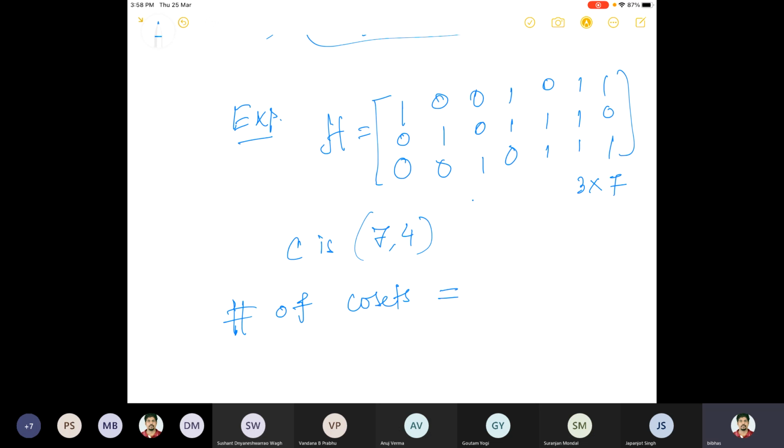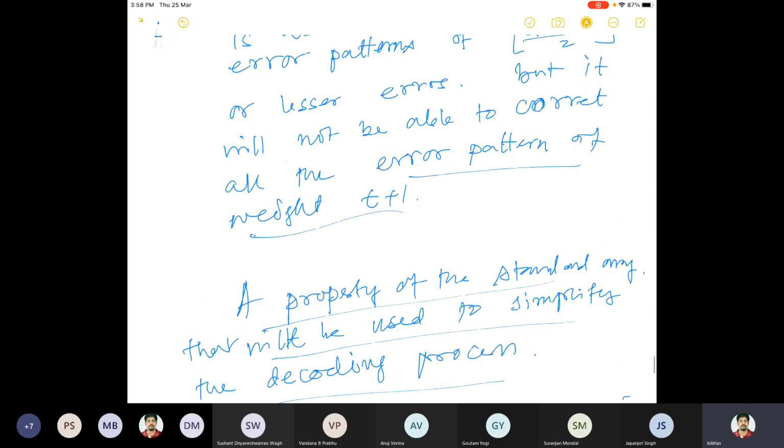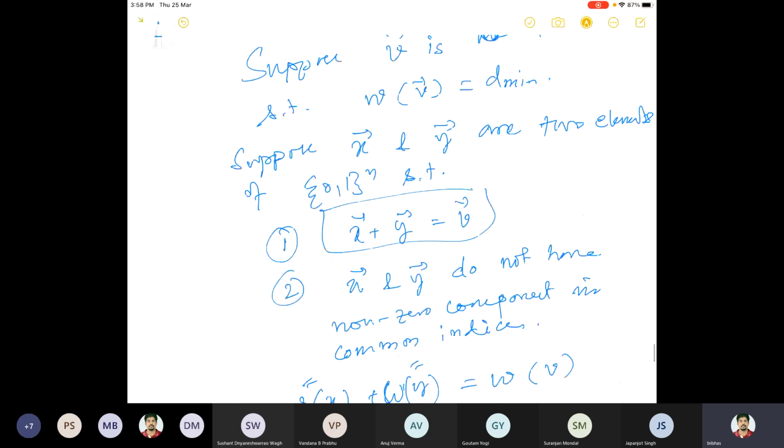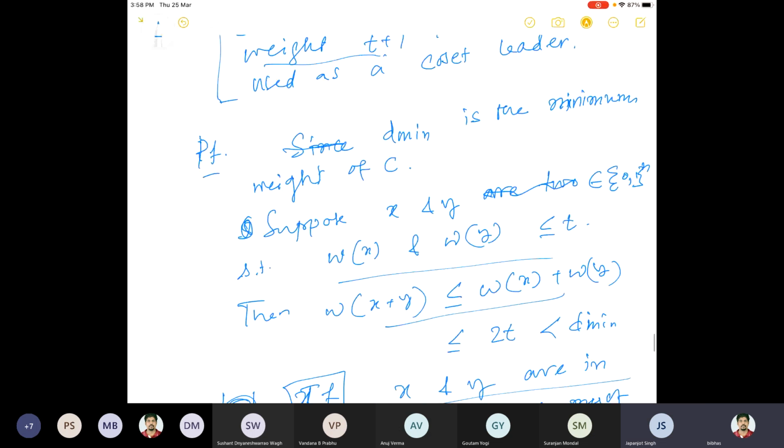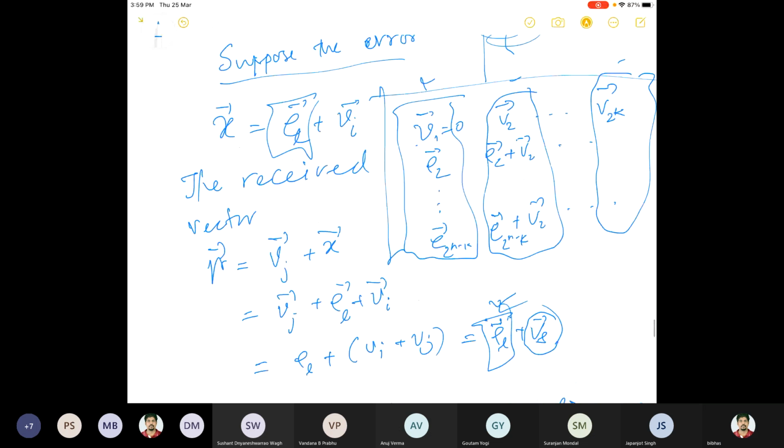Number of cosets: starting from e1, e2, dot dot dot, we reach up to e to the power n minus k, right? Those many rows are there. Today also we said the same thing, but anyway, let us go back and check. Yes, so that was 2 to the power n minus k, right?